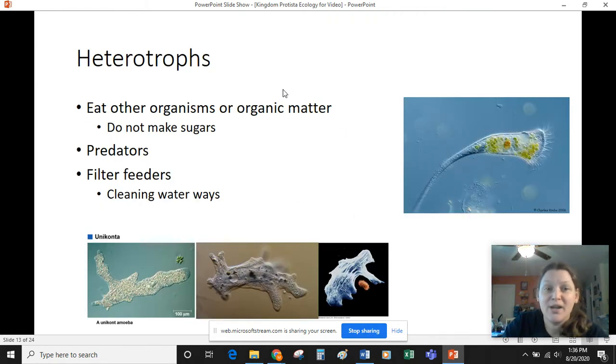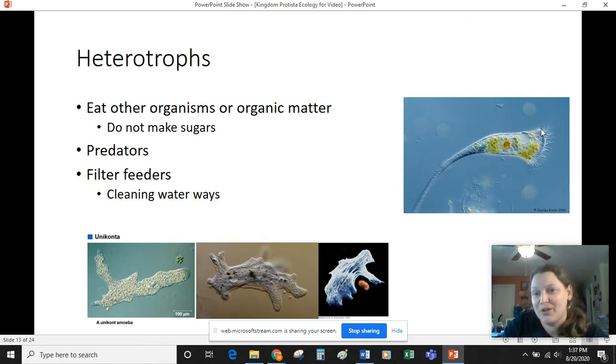Okay, so these heterotrophic protists are also important in their ecosystem. They eat other organisms. So many of them are predators, like the amoebas. So there are several amoebas down here at the bottom, and we can see this one using its pseudopodia to engulf this bacterium, and it will eat that.